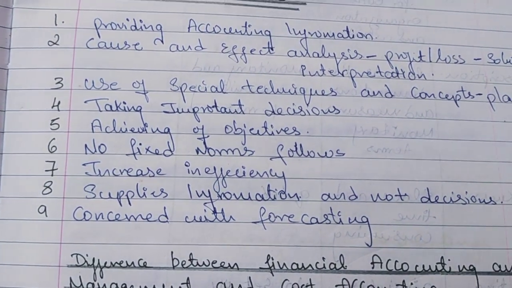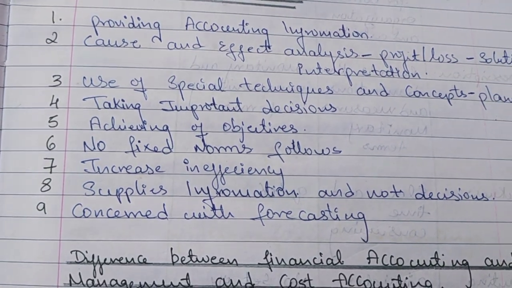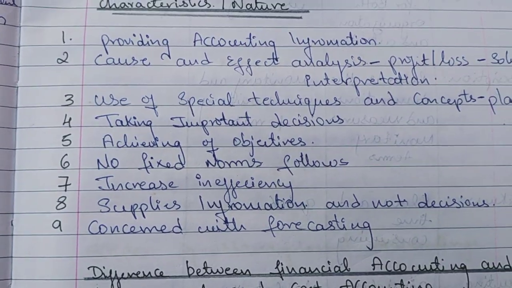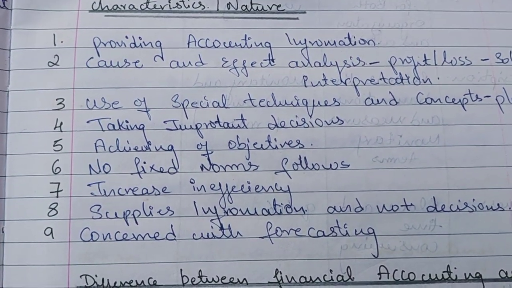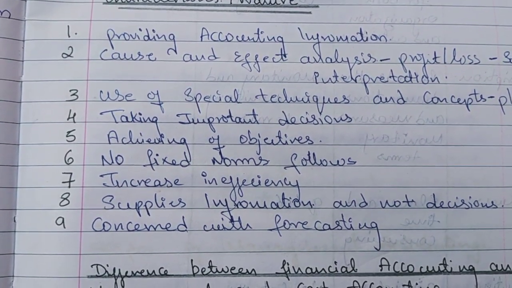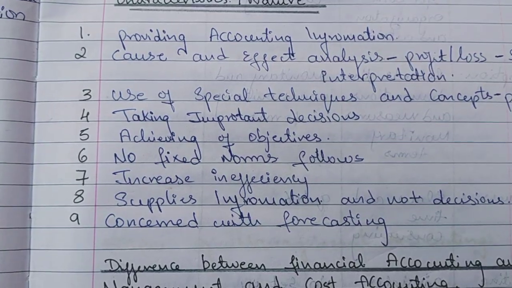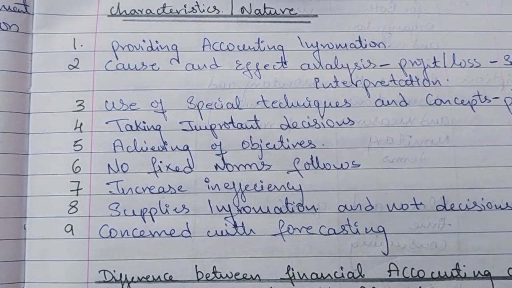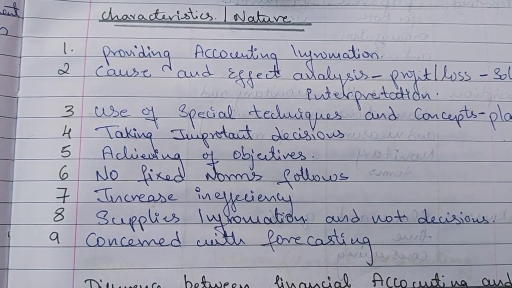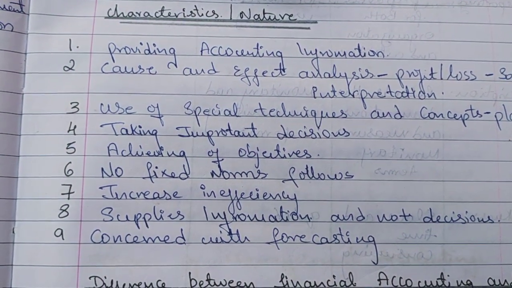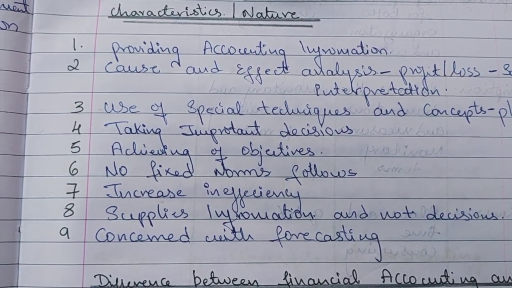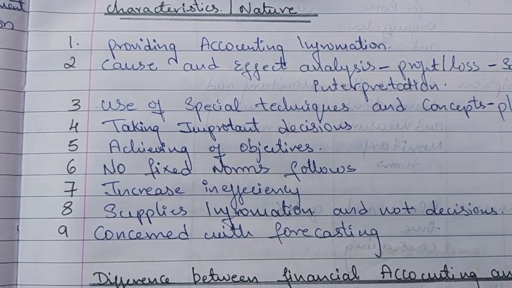So here, next, achieving objectives. Managers give more importance to achieving their objectives, which is important in decision making in management accounting. Managers use this information to take better, important decisions and try to achieve their objectives. Next is no fixed norms and flows. As I said, it is flexible, there are no strict formats and rules, but it is understandable and adaptable.